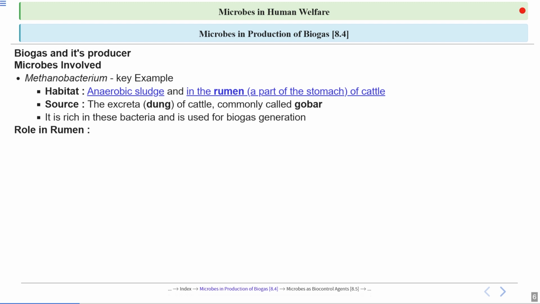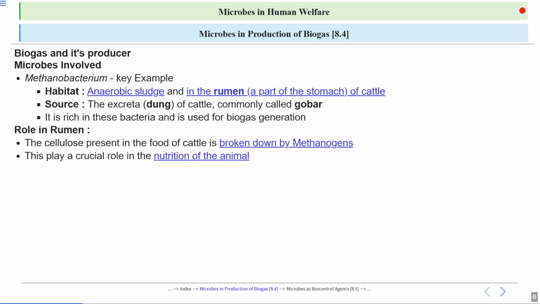What is the role of these bacteria in the rumen? The herbivores, like cattle, eat plant-based products, which are rich in cellulose. The cellulose present in the food of the cattle is broken down by these bacteria. This plays a crucial role in the nutrition of the animal. By breaking down the cellulose in the food, the cattle obtain nutrition.